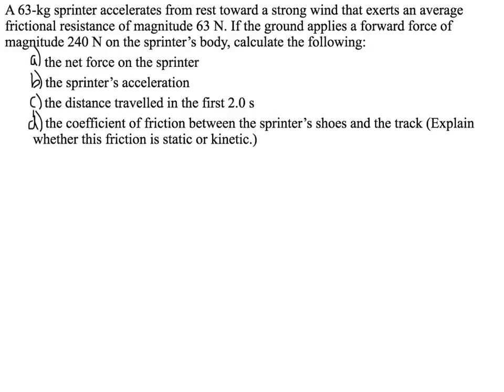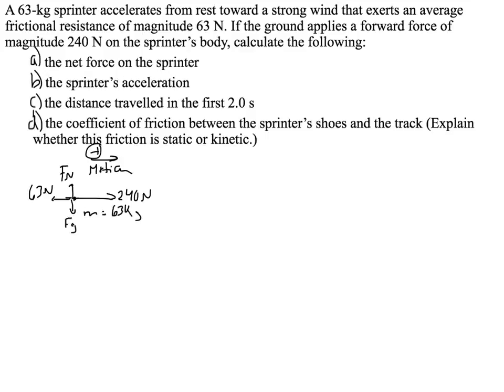First, let's draw our free body diagram. So we're going to say in all cases, this way is going to be motion, and we'll say that's positive. So my free body diagram is going to look like this. We're going to have 240 newtons going that way. We're going to have friction, air resistance friction, going the other way of 63 newtons. Now we have Fn and Fg, but they're going to cancel each other out. So we could write Fg and Fn, but for this question they're not going to matter. We also know the mass is 63 kilograms.